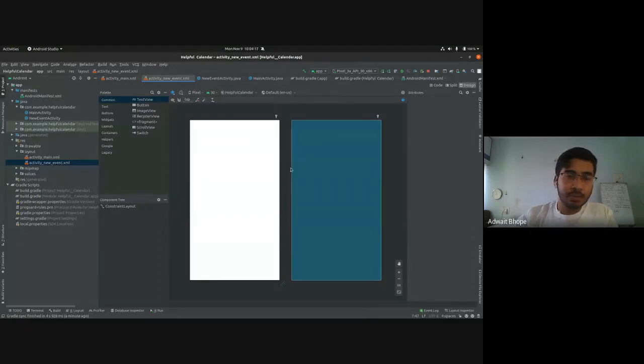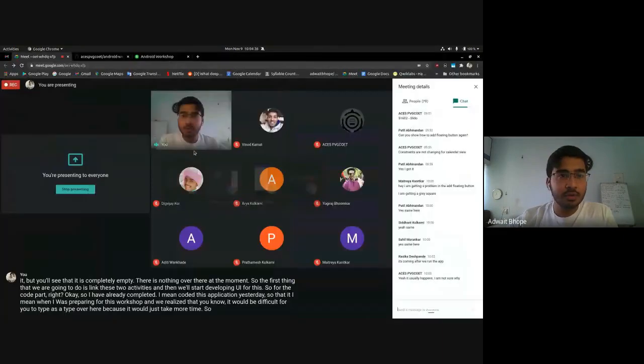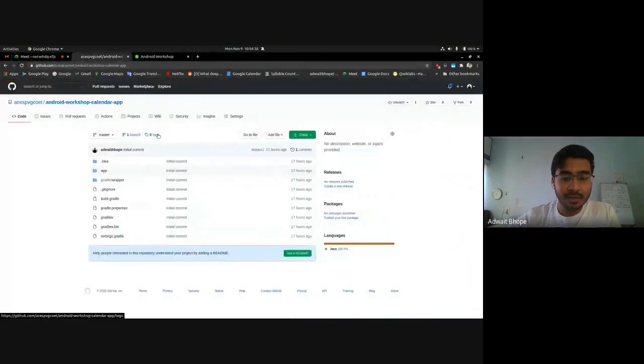So for the code part, I've already coded this application yesterday while preparing for this workshop, and we realized that it would be difficult for you to type as I type over here, because it would just take more time. So we have uploaded this code to GitHub.